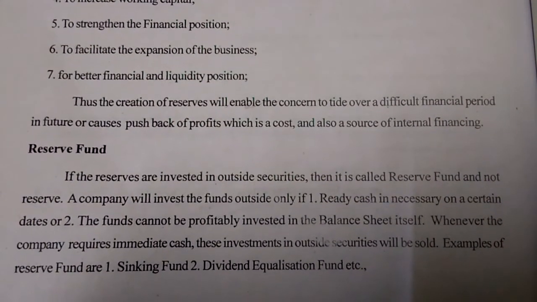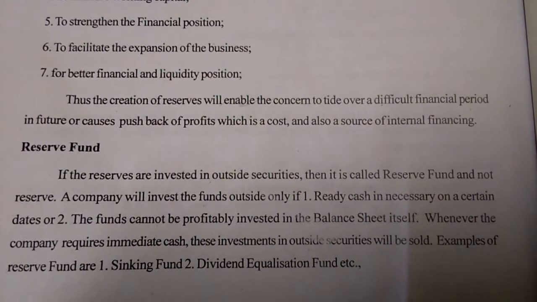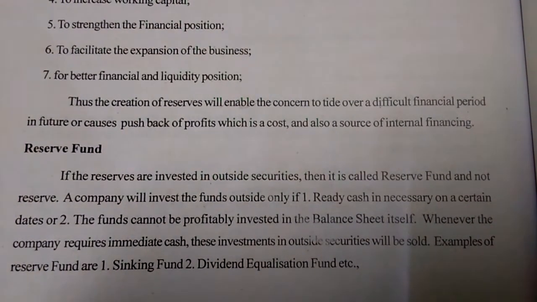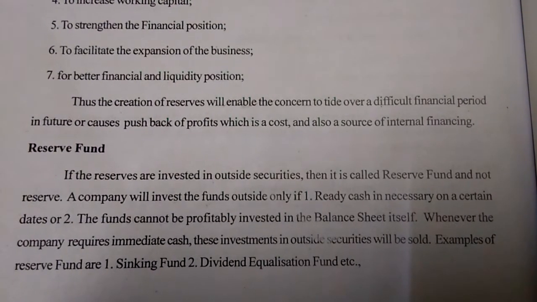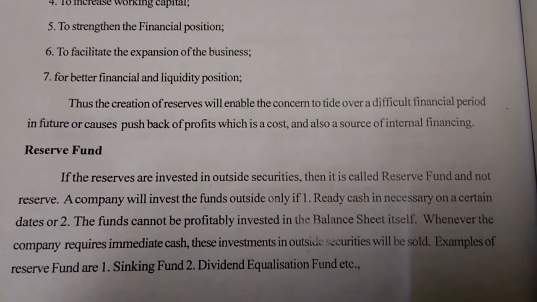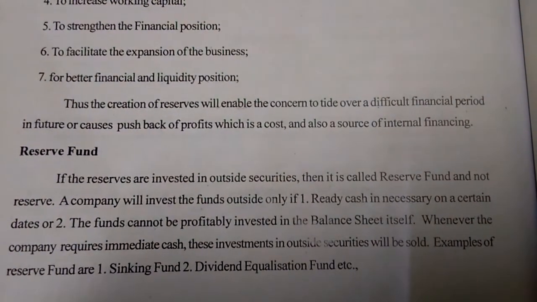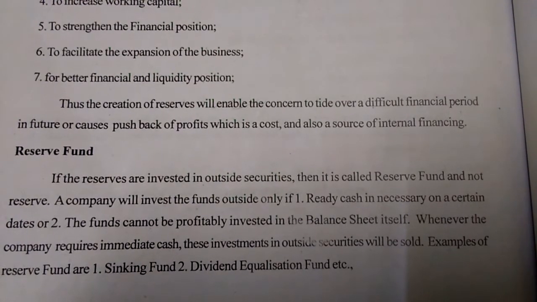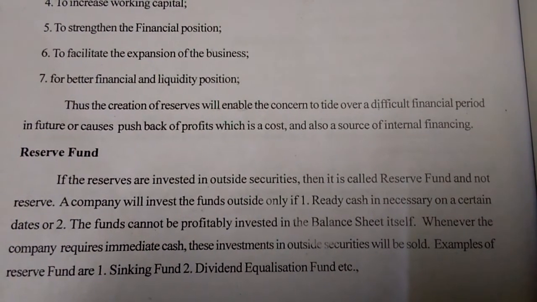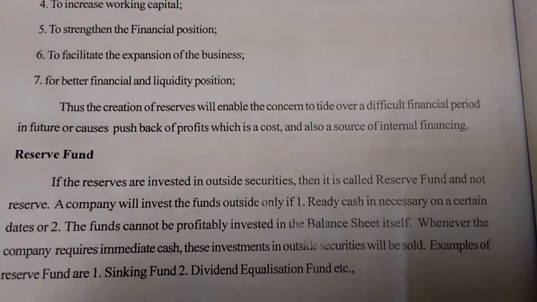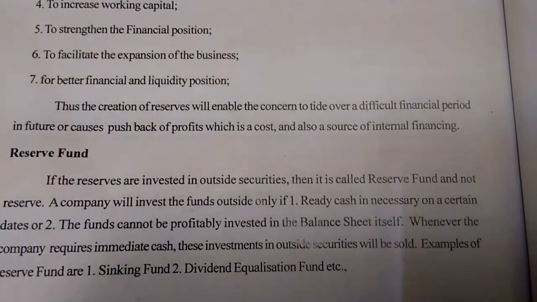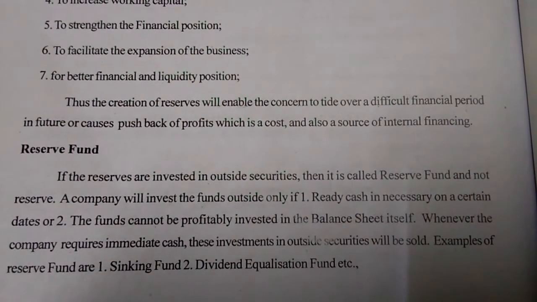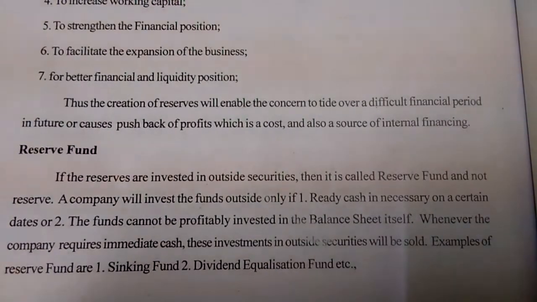A company will invest the funds outside only if, first, ready cash is necessary on certain dates. Second, the funds cannot be profitably invested in the business itself. Whenever the company requires immediate cash, these investments in outside securities will be sold. Examples are sinking fund and dividend equalization fund.